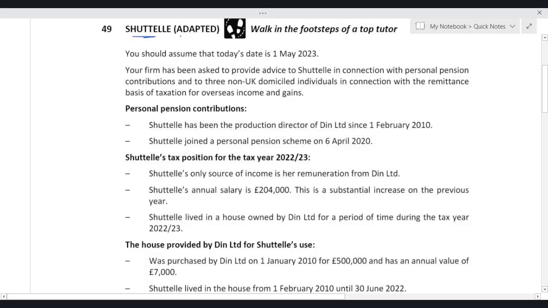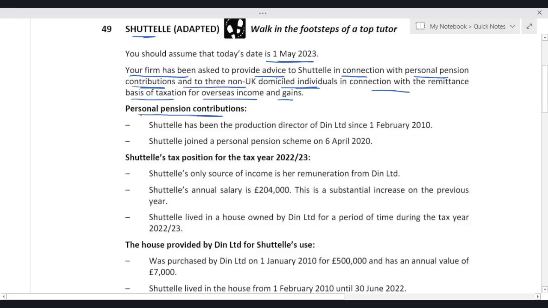Let's see, Shuttle. You should assume that today's date is 1st May 2023. Your firm has been asked to provide advice to Shuttle in connection with personal pension contributions and 3 non-UK domicile individuals in connection with the remittance basis of taxation for overseas income and gains.